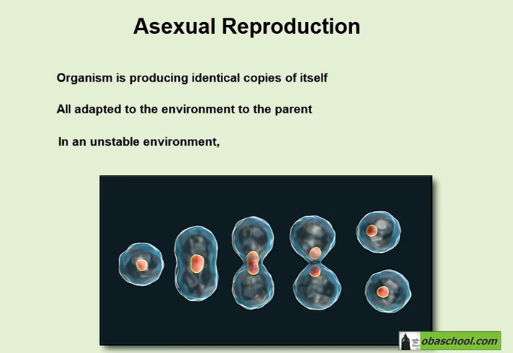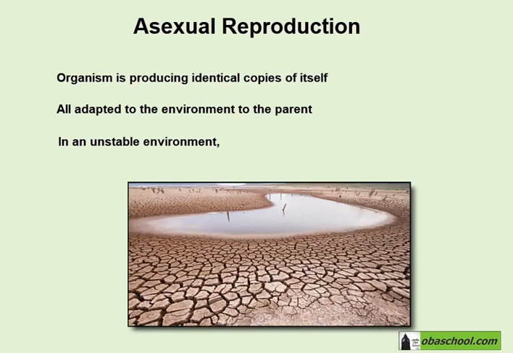However, if the parent lives in an environment that is not stable, that changes, that is variable, for example, if the parent lives in an area that suffers from droughts every 10 years or so, then the offspring will be exactly identical to the parent and will have the same adaptations as the parent. So if by the time the offspring comes to life, the parent's environment changes, the offspring will not be adapted to the new environment.